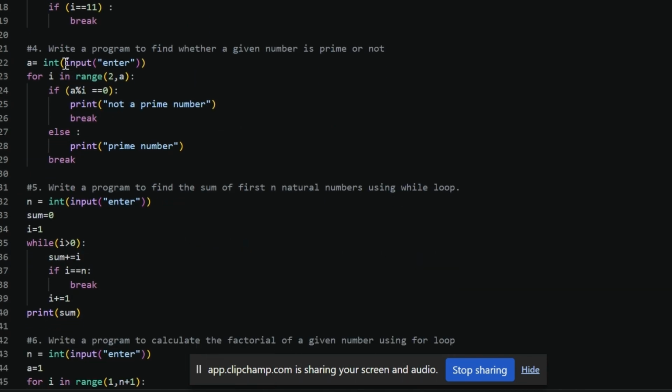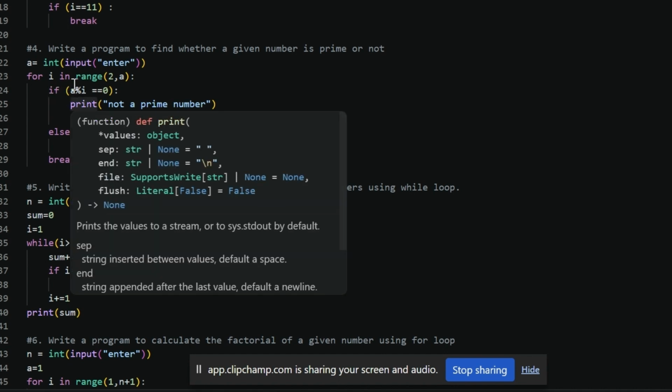In question number 4, write a program to find whether a given number is prime or not. Prime numbers are those numbers which are divisible by only one and by itself. So let's have a look. We are taking input from the user, then we are iterating over the range 2 to A. A is the number we have taken as input.